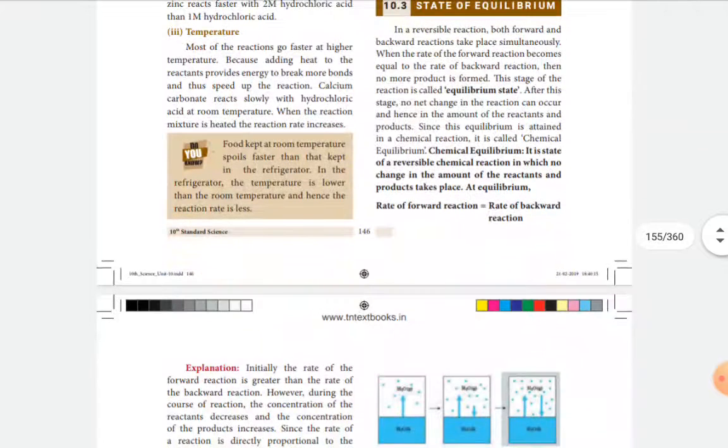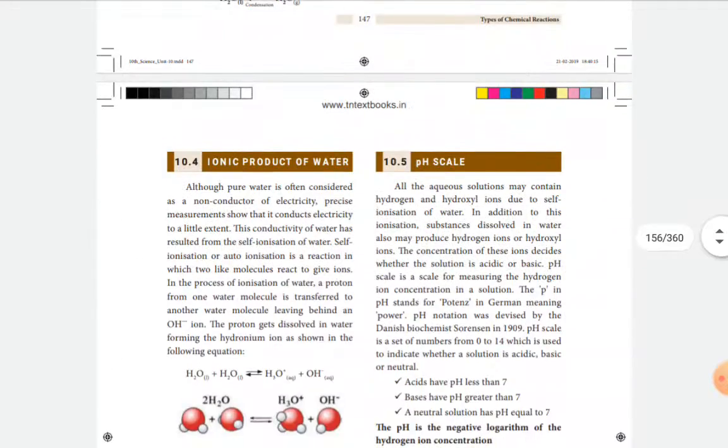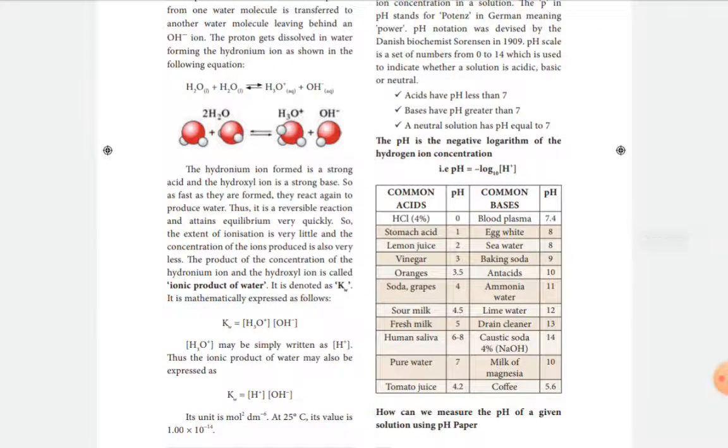Then the equilibrium is the state attained during a chemical reaction in which there is no change in the amount of reactant and product. That means the rate of forward reaction equals the rate of backward reaction. This is always carried out in a closed vessel. And the ionic product of water is the self-ionization or auto-ionization of a substance in which two like molecules react to give ions, that is, two water molecules combine to give a hydronium ion and a hydroxide ion.